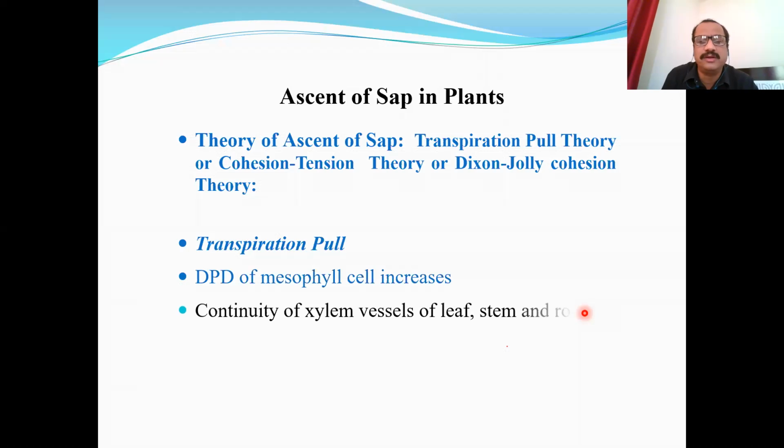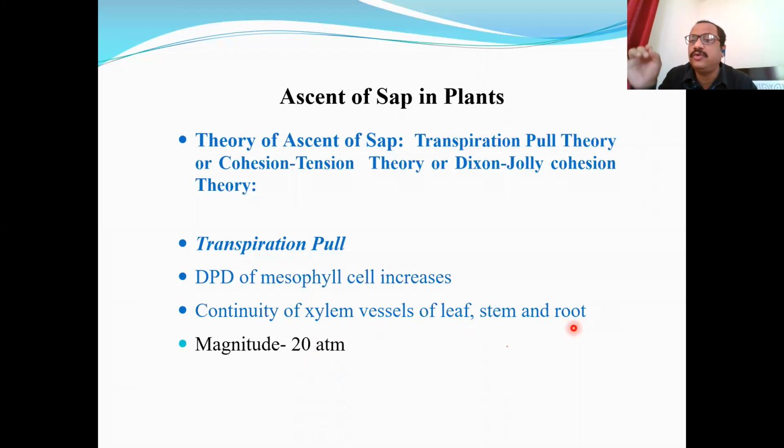So that tension or suction force, which is of magnitude of 20 atmosphere, is transported to the xylem of the leaf, because mesophyll cells are in contact with xylem of leaf, and xylem of leaf is in contact with xylem of stem, and xylem of stem has contact with the xylem of root.